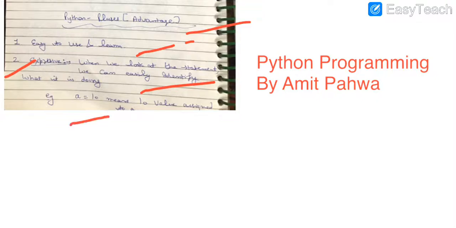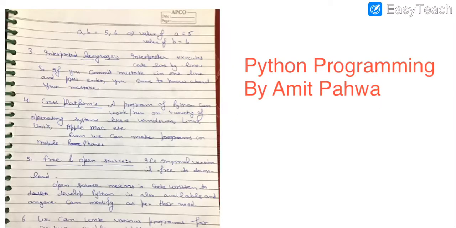Here in our example we have written a is equal to 10. It means the value 10 will be assigned to variable a. So we can easily determine the purpose of a statement or an instruction which is written in the Python programming which we are using. Here is one more example for you. We have written a comma b is equal to 5 comma 6. What will happen? Value 5 will be assigned to variable a, value 6 will be assigned to variable b.